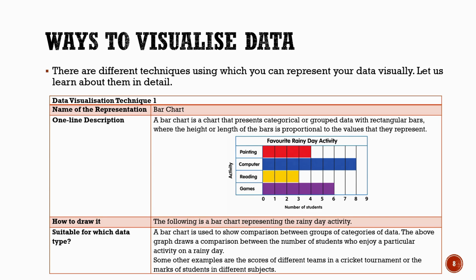A bar chart is mainly used to compare different groups of data. For example, it can be used to compare marks of students in different subjects or scores of teams in a match. So, bar charts help us easily compare and understand data at a glance.